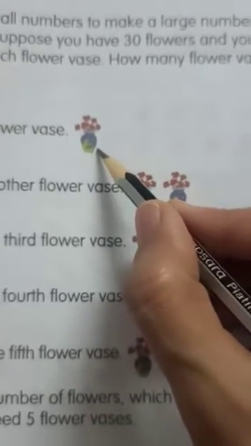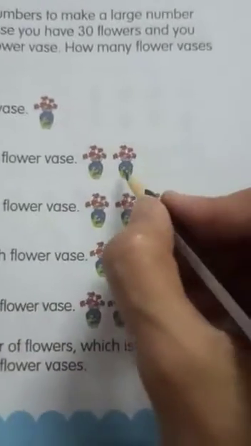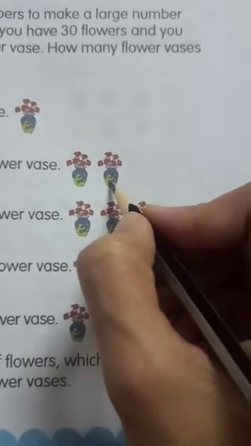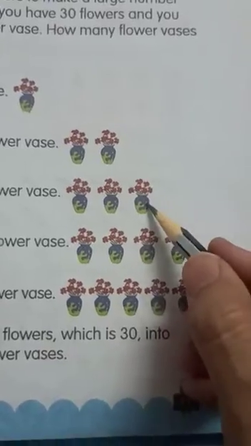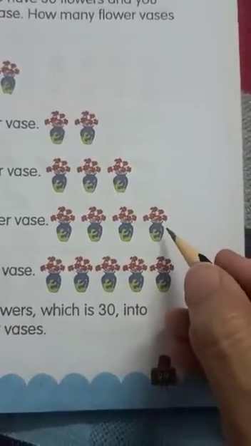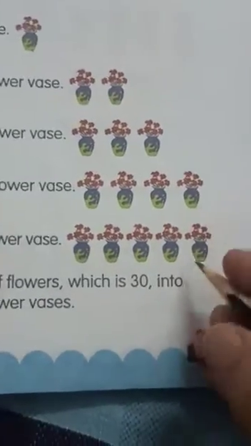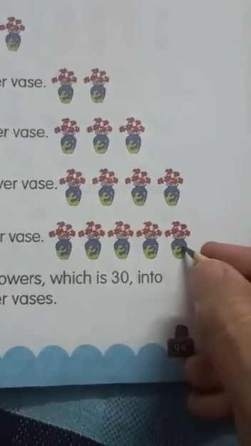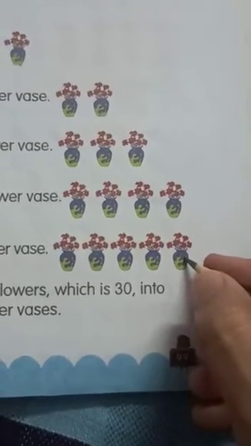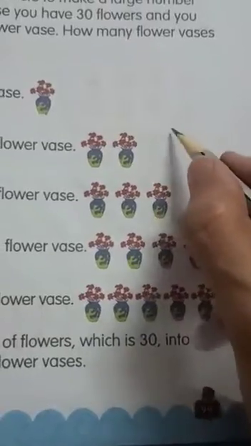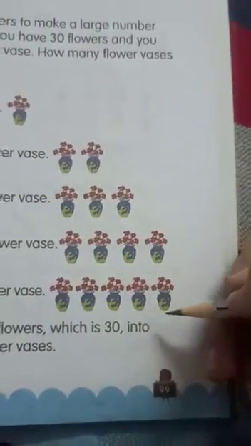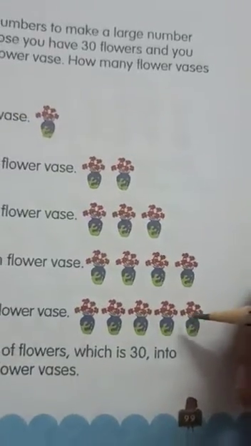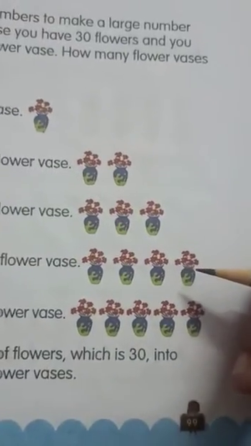Then 6 more flowers in another vase, 6 more in the third vase, 6 more in the fourth, and 6 more in the fifth. So for putting 30 flowers we need 6 flower vases. This is equal grouping.